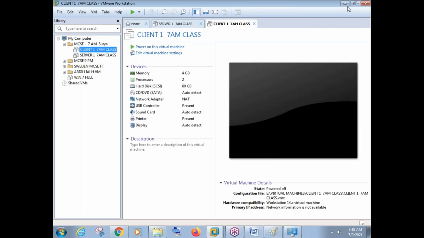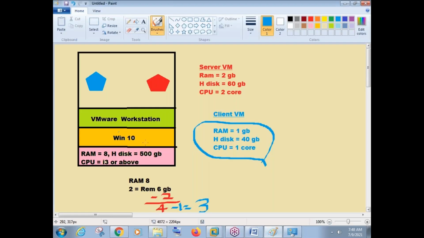Okay. Now, remember this diagram I told you? Once we power on the machine, your Windows 10 operating system or whichever operating system you're using, it will consume some memory from your hardware. This operating system will also use some processing, some RAM, some hard disk and all those things. So Windows 10 will use how much? 2 GB RAM maximum, or more than 2 GB RAM anyway. Windows 7 will use around 1 GB or a bit more than 1 GB. This much RAM they will use.